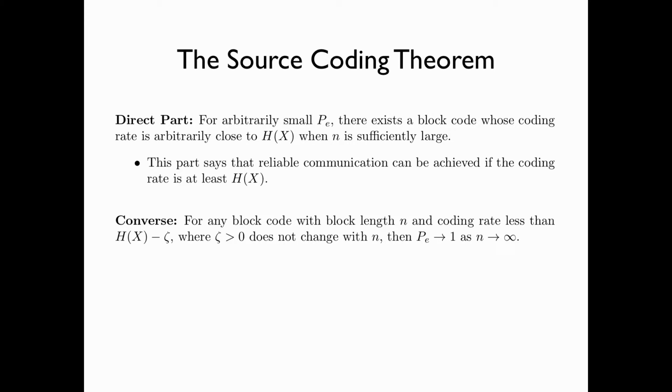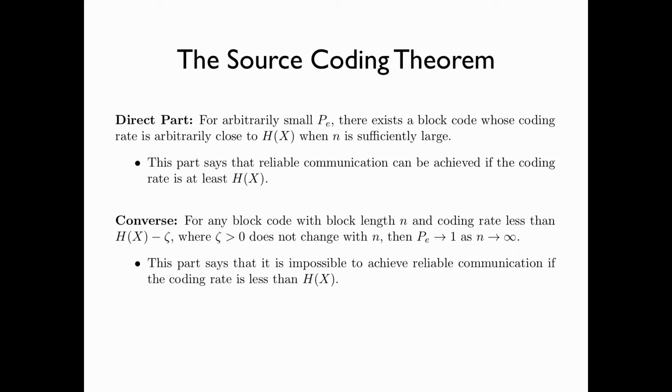The converse part of the source coding theorem says the following. For any block code with block length n, encoding rate less than entropy of X minus zeta, where zeta is a positive quantity which does not change with n, then the error probability tends to 1 as the block length tends to infinity. This part of the source coding theorem says that it is impossible to achieve reliable communication if the coding rate is less than entropy of X.